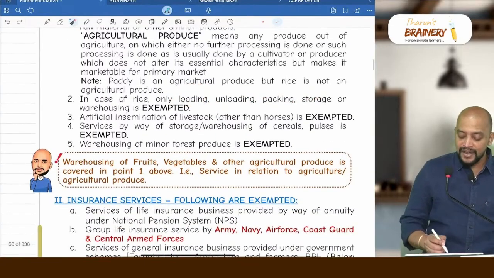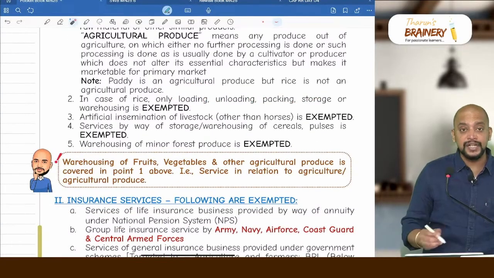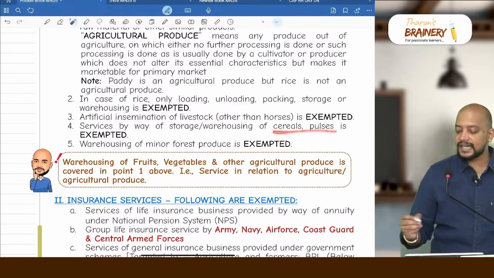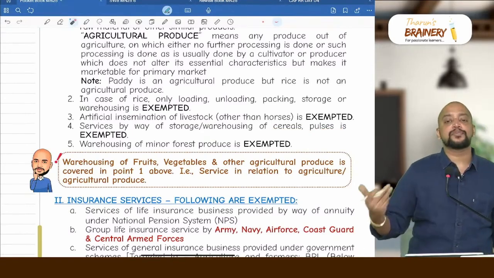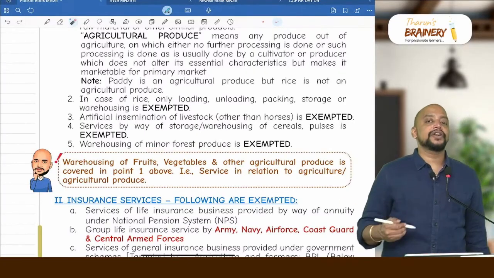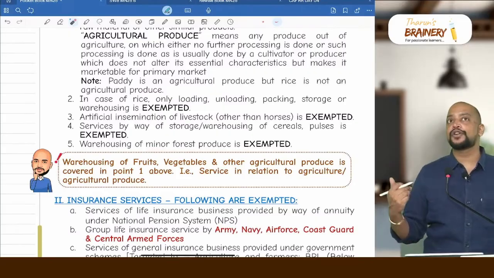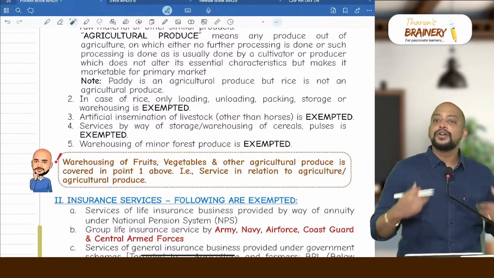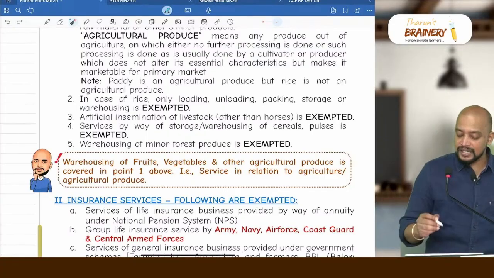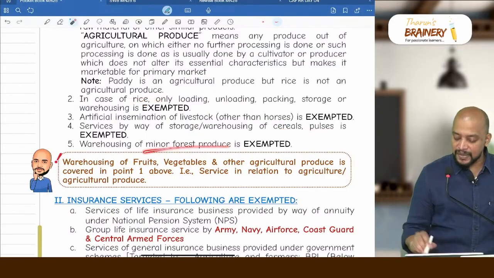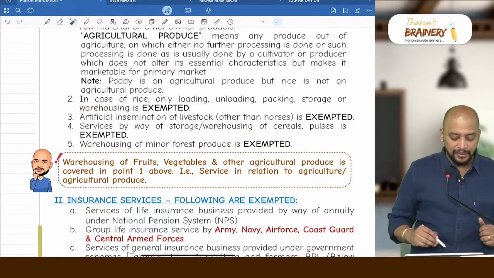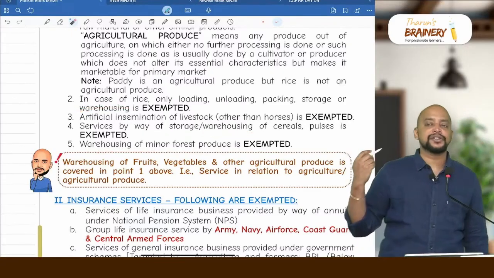Also one more, warehousing of minor forest produce and warehousing of cereals, pulses is also exempted. Are cereals and pulses agricultural produce? No, because these are processed, like dals, etc. Whereas minor forest produce is also not agricultural produce, because minor forest produce is something which is available in the forest. No one is going there for cultivation of that. So even though these 3, rice, cereals and pulses, and minor forest produce are not agricultural produce, their warehousing is exempted. Then artificial insemination of livestock.